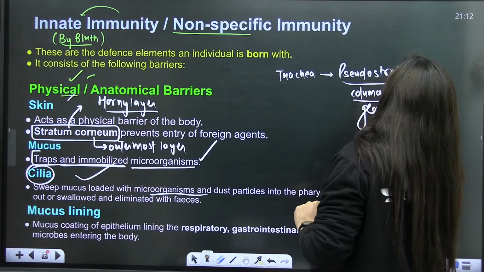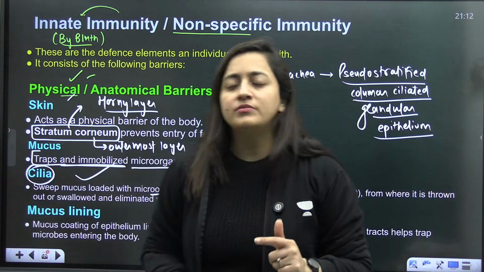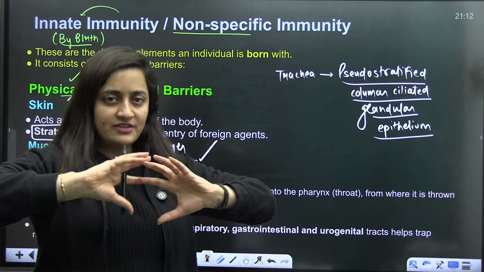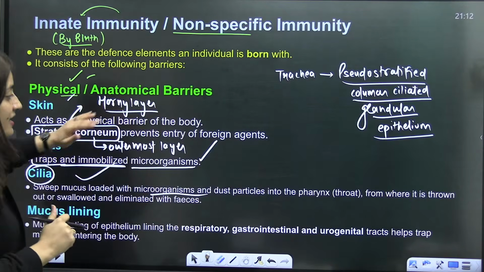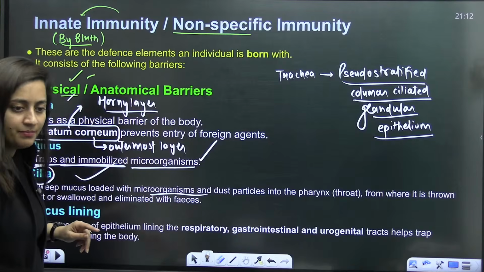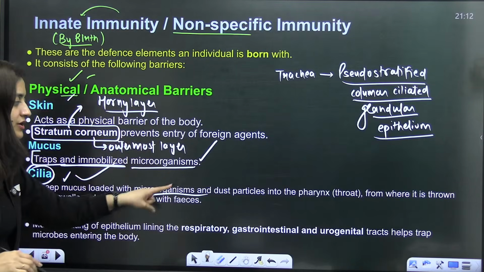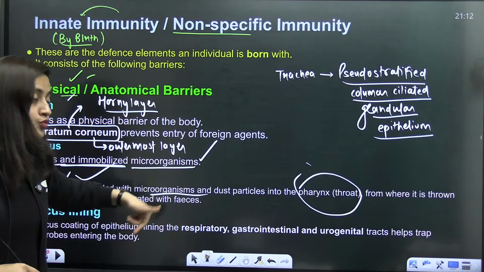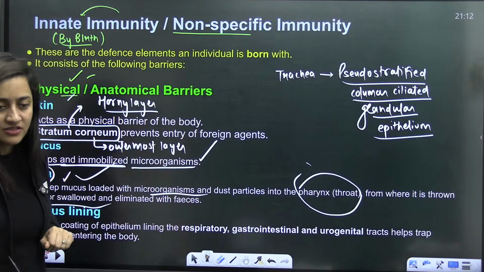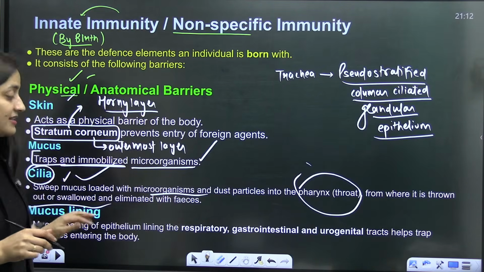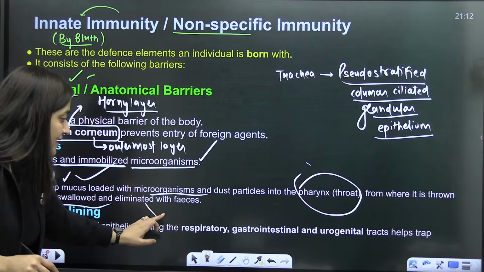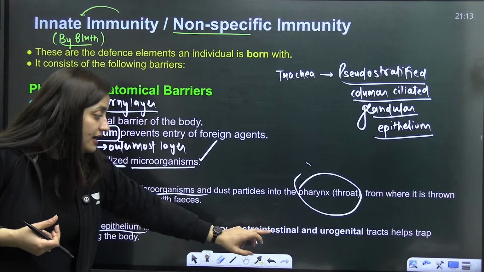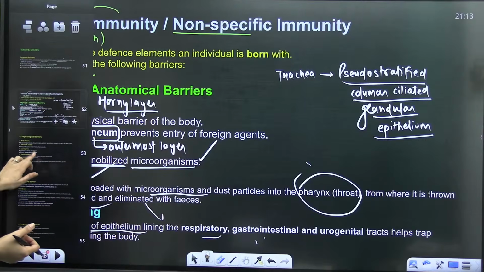So obviously the mucous membrane will form the mucus. If any dust particle is there, it will get trapped in the mucus, then the cilia will help to move it. Where will it go? It can just come out, isn't it? So it sweeps the mucus loaded with microorganisms and dust particles into the pharynx or the throat, from where it is thrown out or swallowed, or eliminated with the feces. So this is the first barrier that we are talking about. This mucus lining lines our respiratory system, gastrointestinal system, and urogenital system, and that's how it helps.